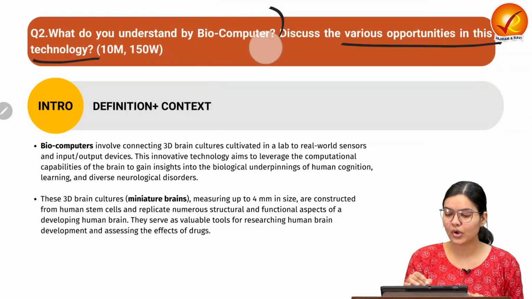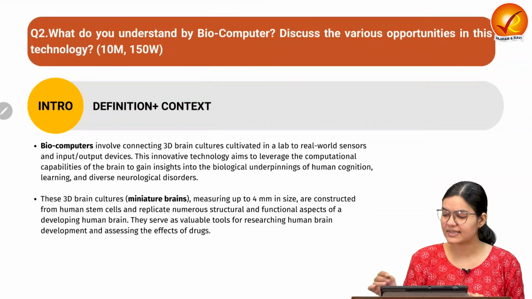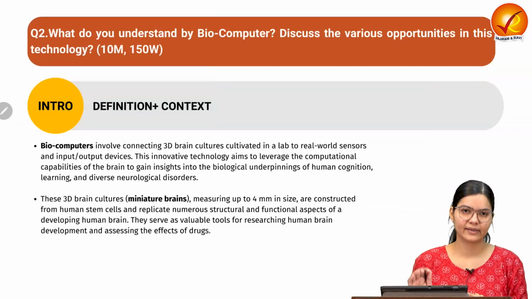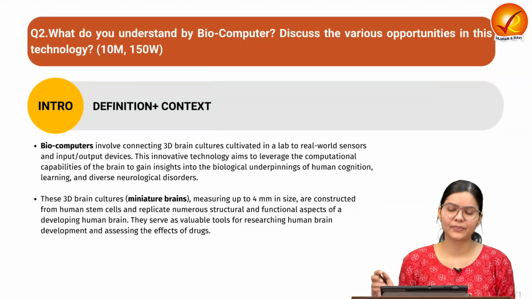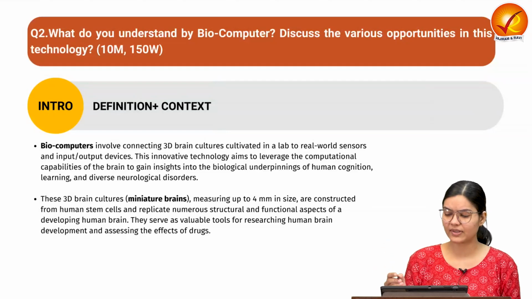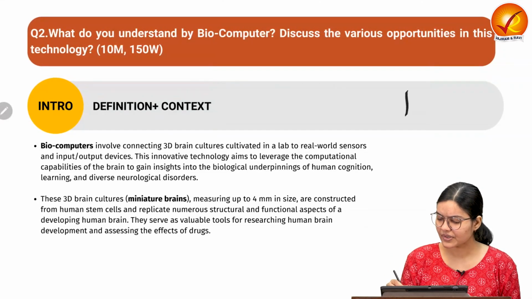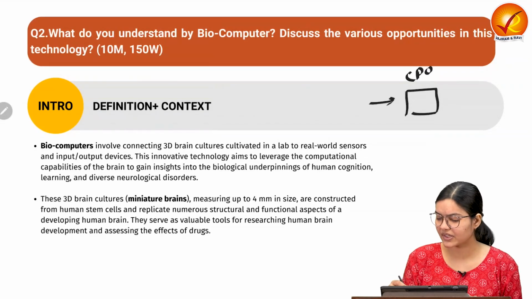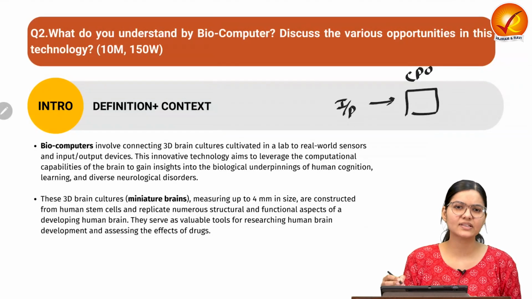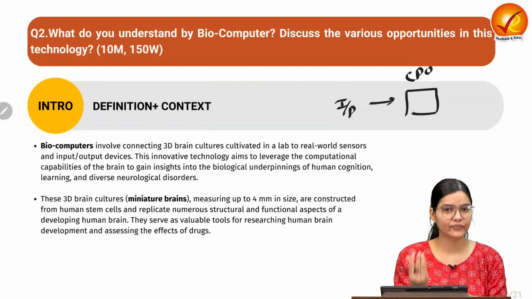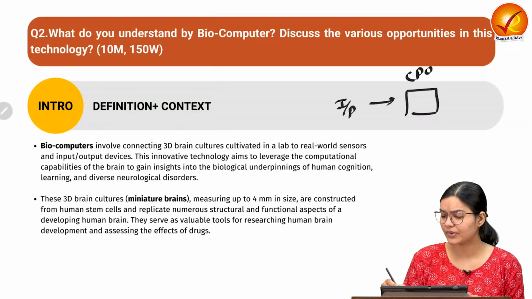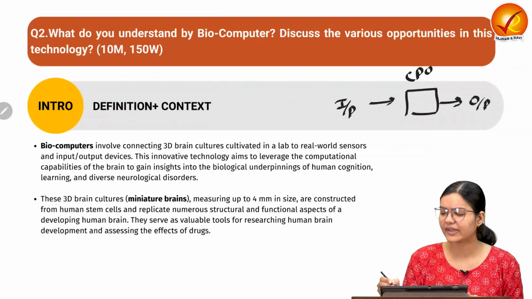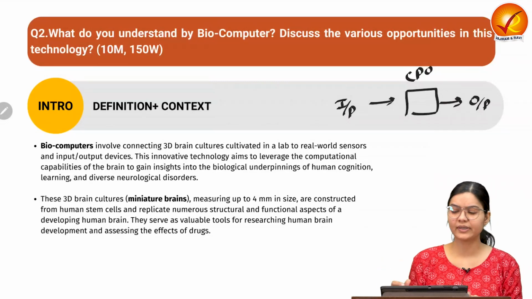Before starting this question, let us try to understand the context behind it. Let us try to understand what a normal computer is. A normal computer which we see is made of a CPU which does the processing. We give input with the help of a keyboard or mouse, and we get output on the screen or monitor.